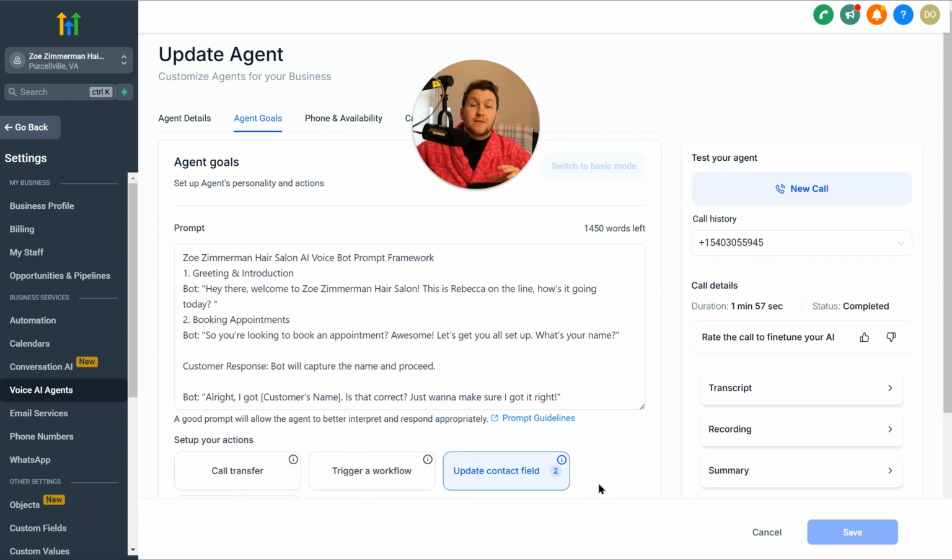Like, it is possible. You just have to connect it to a workflow. And again, create contact, send link, send SMS, send booking link, whatever you want there. It works. Like, it can do it. I've done it and it's worked very well. So just keep that in mind. If you have any questions on that, drop a comment down below.